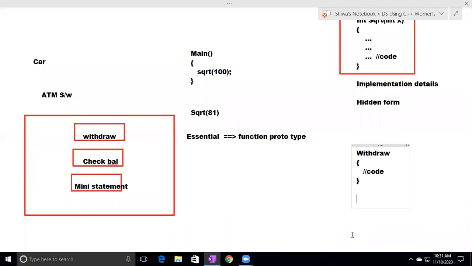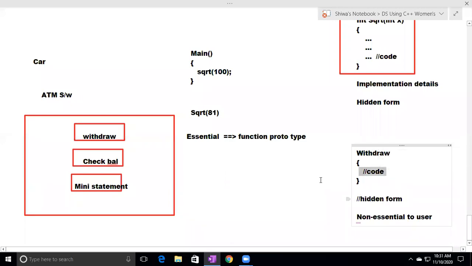That code is in hidden form. Can we see that code? No, that is in hidden form, because it is non-essential to the user. We are the users, so this code is non-essential to us. That's why it is in hidden form. This withdrawal code is in hidden form.